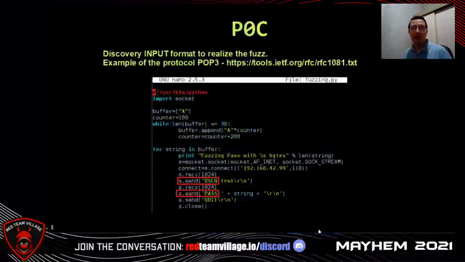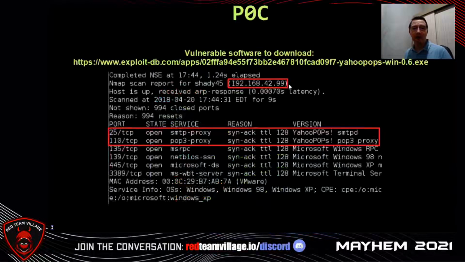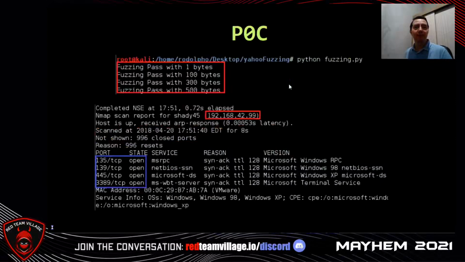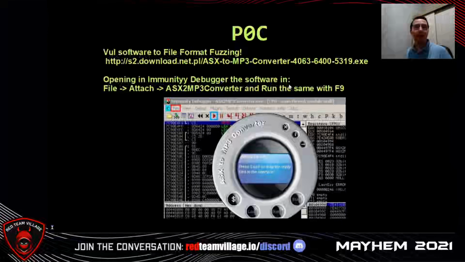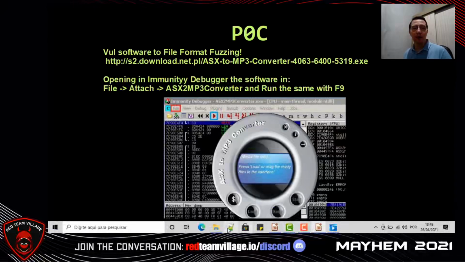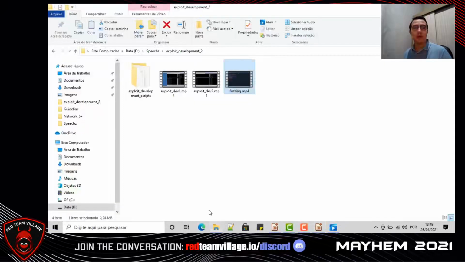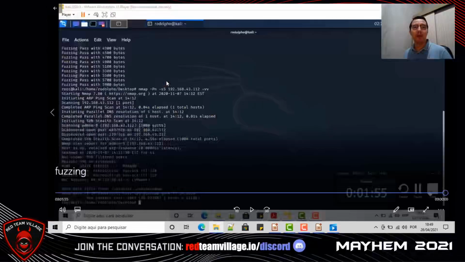Let's continue with our slides. Here we have the software to download. Here we have another POC. Here we have the software to download, Immunity Debugger. We will use Immunity Debugger for debugging a vulnerable software. Let's see another video POC.